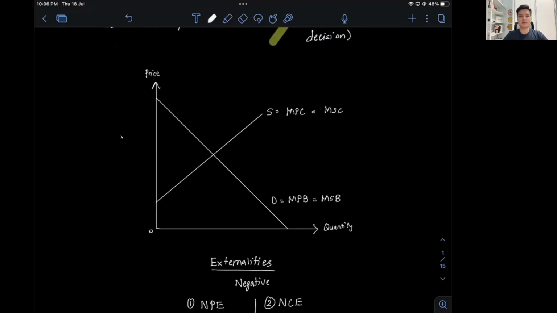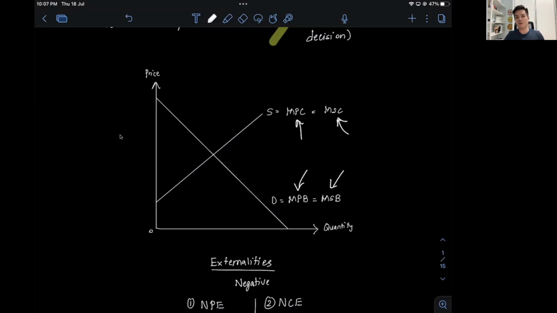So translating this into diagrams, when drawing diagrams, we recall that the demand curve is also a benefits curve, while the supply curve is a cost curve. So in diagrams, we label the decision maker consumers as receiving a marginal private benefit or MPB, while the broader society group who are not part of the decision making as the marginal social benefit or the MSB. Conversely, we label decision maker producers as incurring a marginal private cost, also known as MPC, while the broader society group who are not part of the decision as incurring marginal social costs, which is MSC.